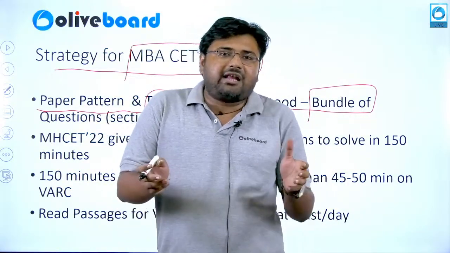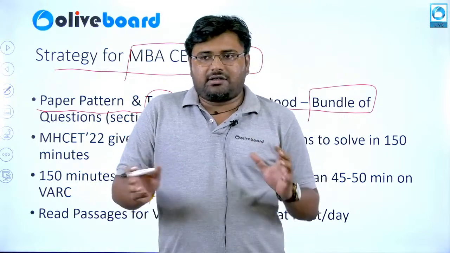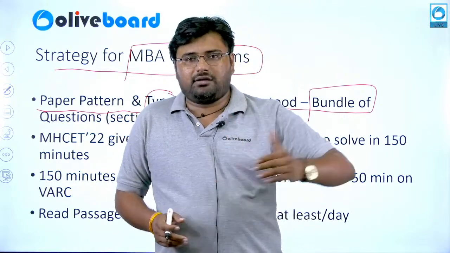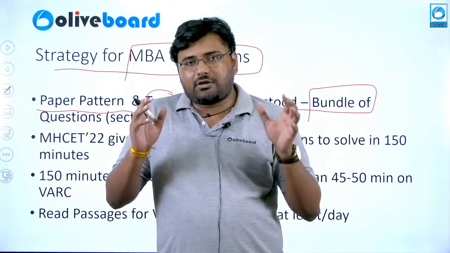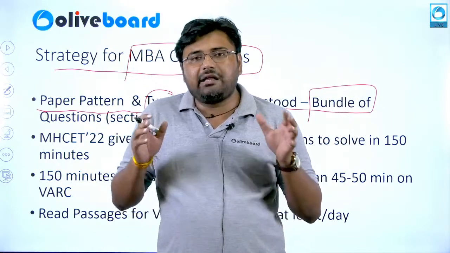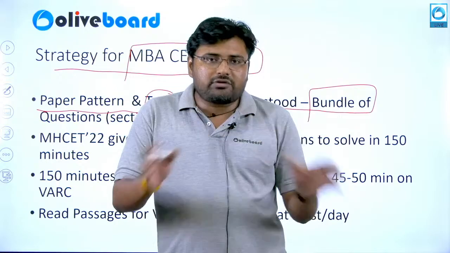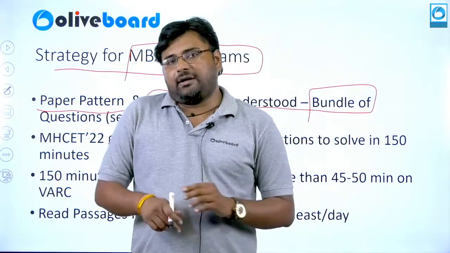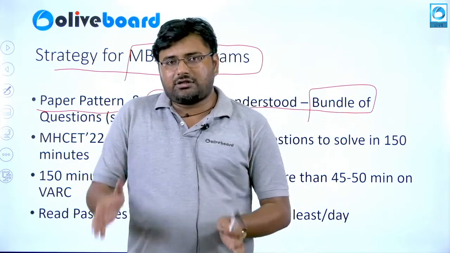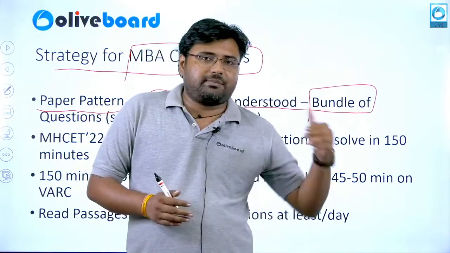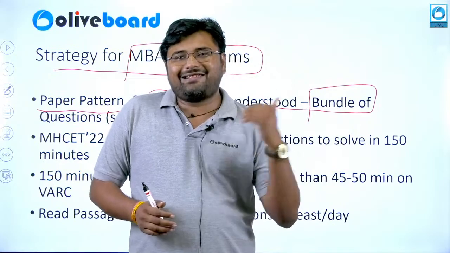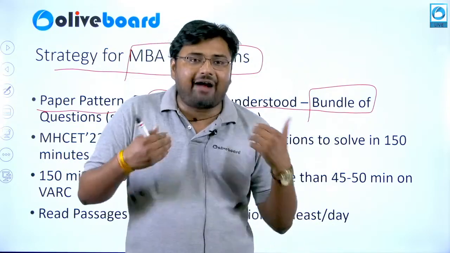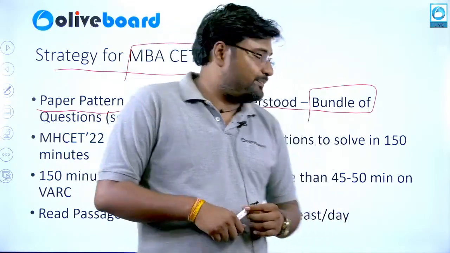This can or cannot be the format, but the questions will be in the form of bundles independent of the section. There will be no sectional bifurcation, so aspirants would not be aware whether they are attempting the logical reasoning set or quant. It would be an instantaneous process and you would have to adapt to this.